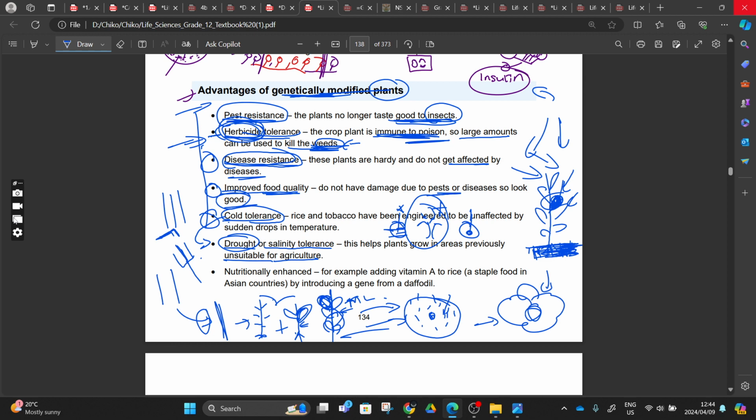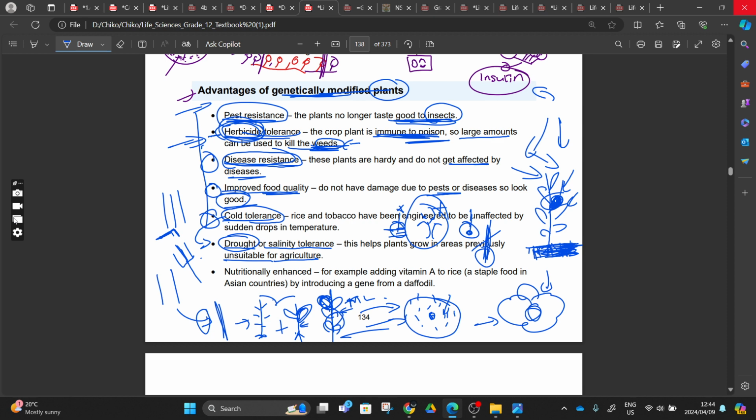Now, coming out and saying, okay, here in my environment, let's take an example. Here in my environment, temperature changes, right? We have cold temperatures and hot temperatures. So I'll have to have plants that can survive these temperature changes. It means I can go and take something, even without going inside the tree to extract the DNA like we were doing with recombinant DNA. You can just go and take a banana leaf. You cut a tree, right? You go